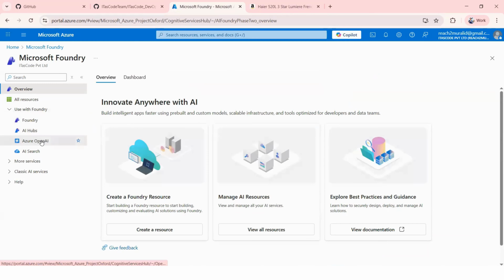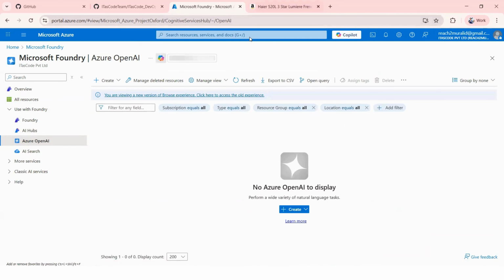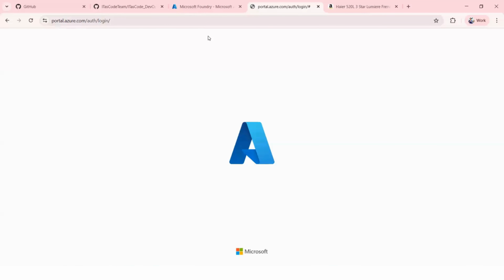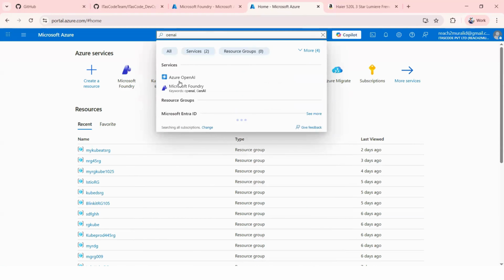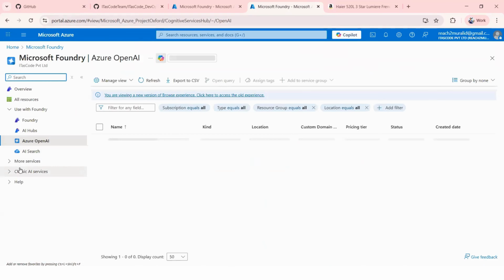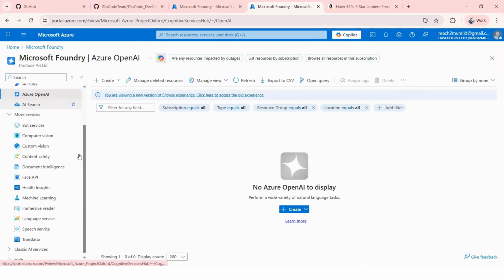Let me open this, Azure OpenAI. Just give me a minute. Okay, so just see.